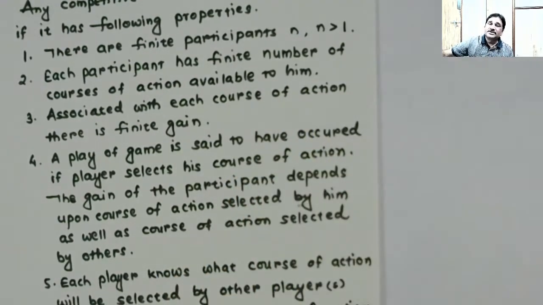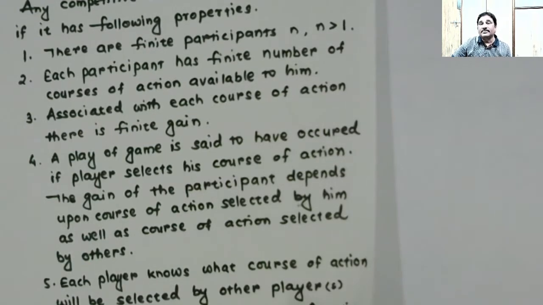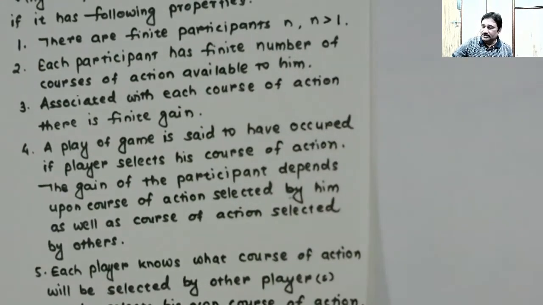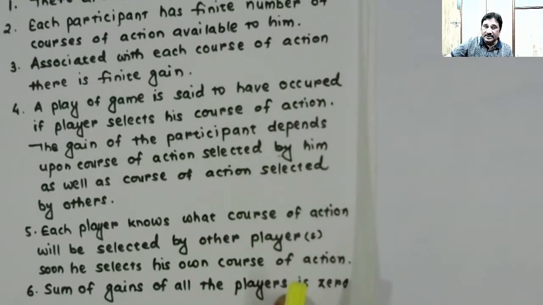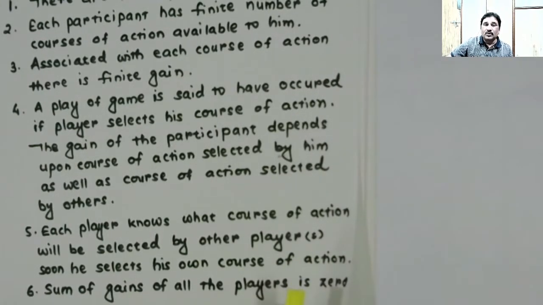Okay, and in response to that, the competitor also will be doing something, and what he will be doing is known by the player who selects his course of action, right? So this characteristic is very important. Each player knows what course of action will be selected by other players soon as one selects his own course of action, right?